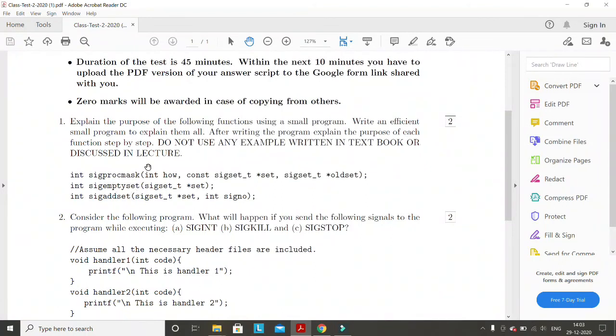What I was expecting here is that you write a small program and also explain it. I have also considered, if you have written a program and you have written some detailed comments in your program, then I have considered it as an explanation and I have given you full marks. But if you have only written the program without any comment lines, and also have not explained it properly, then I have deducted some marks. I think otherwise most of you have got full marks in question number one.